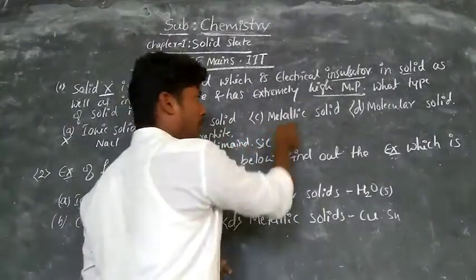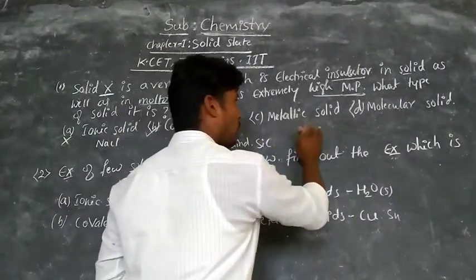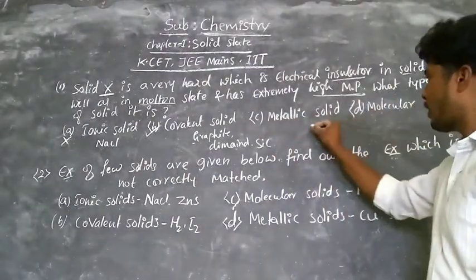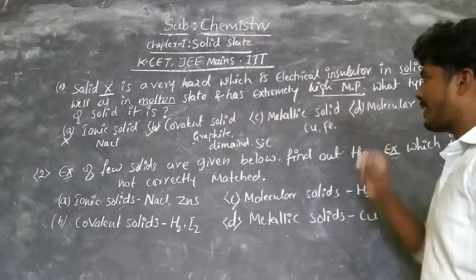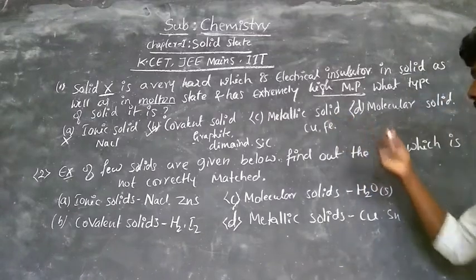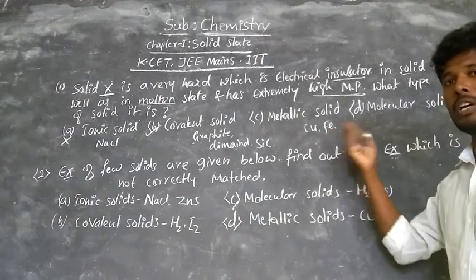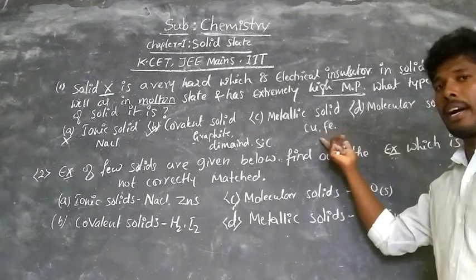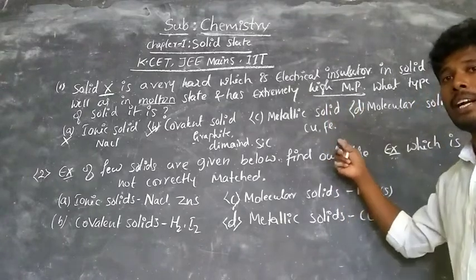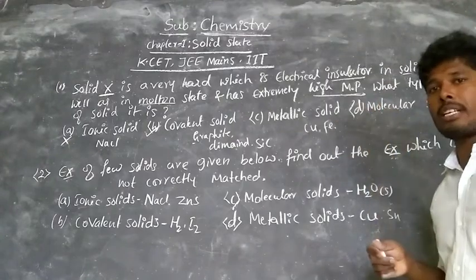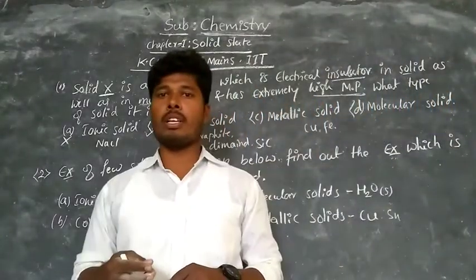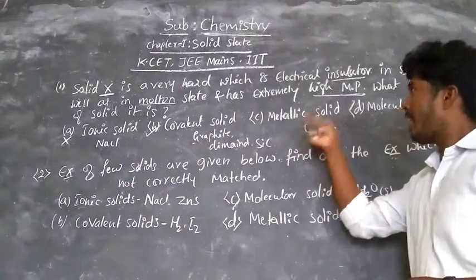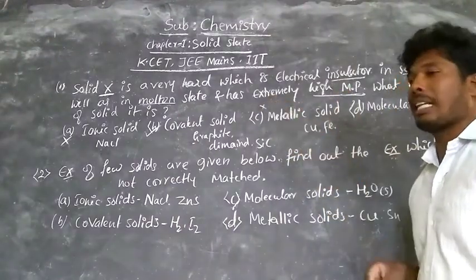So these two are not the right answer. Now, coming to metallic solids. In metallic solids, take many metals like copper or iron or zinc, etc. These are some examples for metallic solids. These metals are extremely hard in nature. Therefore, they have high melting point, but they conduct electricity. Means they are good conductors of electricity. You know, metals have free electrons in their valence shell. Therefore, they conduct electricity. Hence, these are not insulators, so we can neglect metallic solids also.